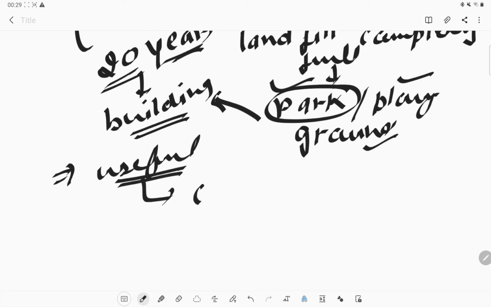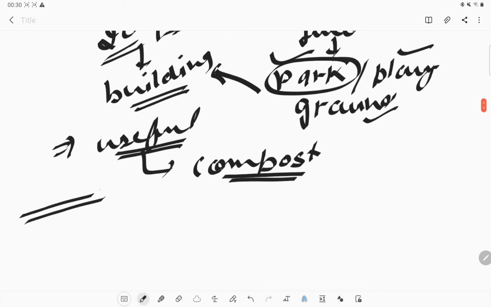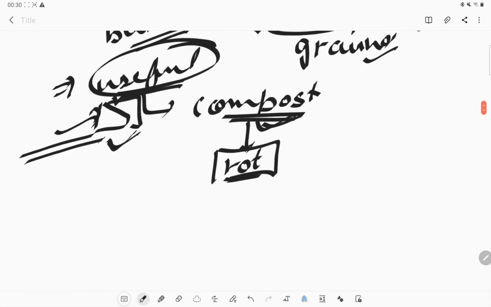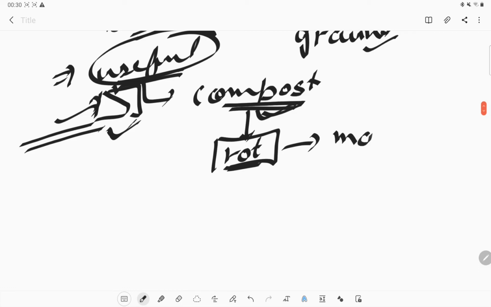The useful components are converted into compost. There will be a factory in the area near the landfill, and that factory will help us make the compost. The substances which are useful for us, they bring to that factory, and the factory makes compost out of them. The substances which can rot are used to make manure.